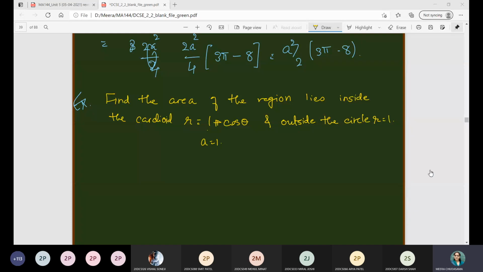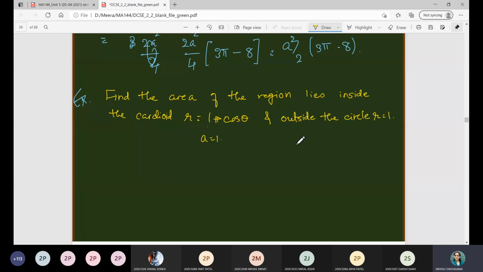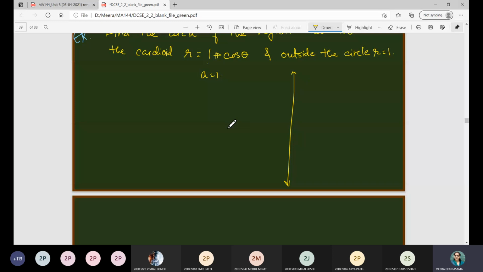Very good. Ashish has posted it. Arya has also posted it. Let us see. Okay. Very good. Those who have tried it. So here in this case, suppose this is the y-axis, this is the x-axis. First of all, unit circle means, suppose I say this is the distance 1. So unit circle is nothing but this one. In that case, this coordinate will be 1 comma 0, this coordinate will be minus 1 comma 0, this coordinate will be 0 comma 1, and this coordinate will be 0 comma minus 1. So this is what r is equal to 1.